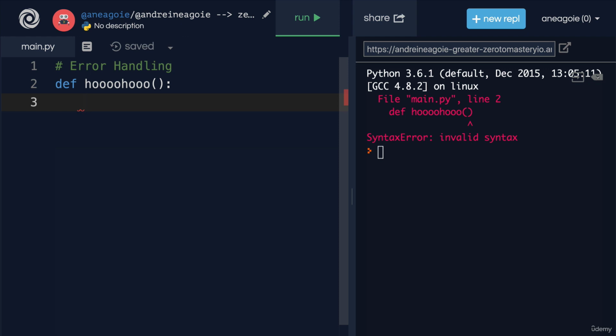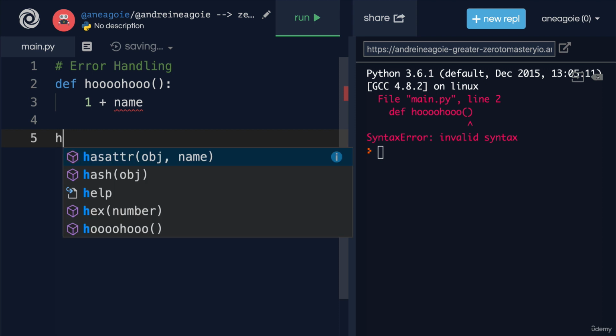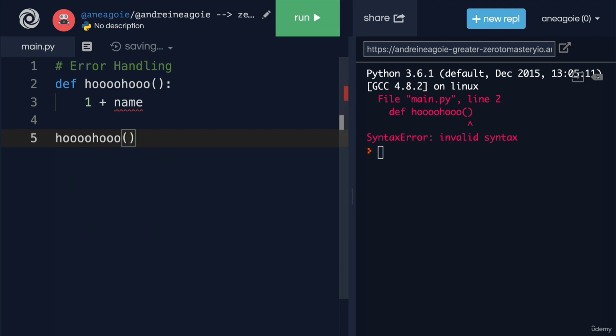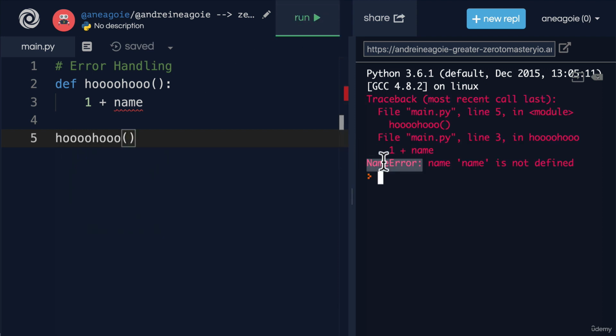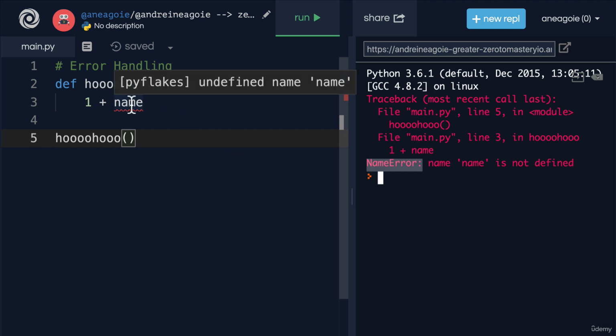If, let's say, I use 1 plus name, like this, you can see the red underline here. I get undefined name. So that if I run this code, I'll get a name error. Name is not defined. We've seen type error.